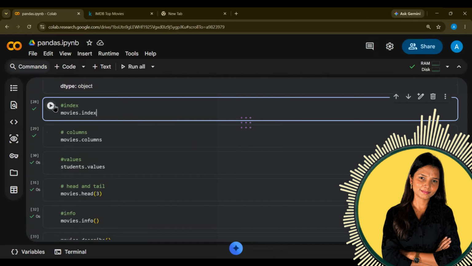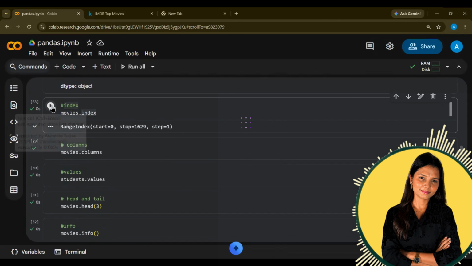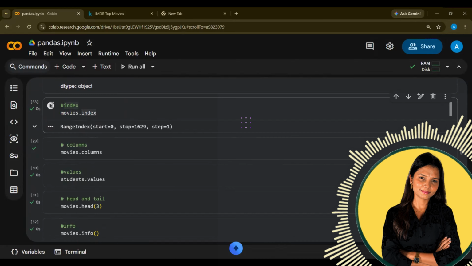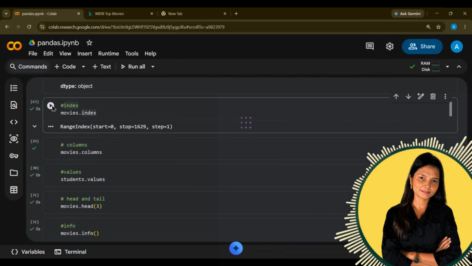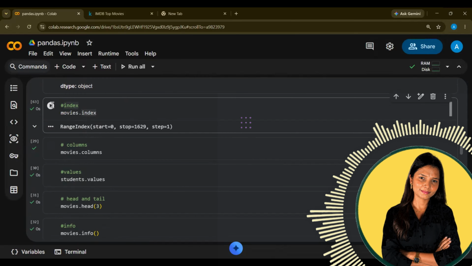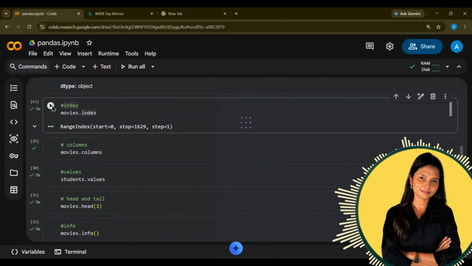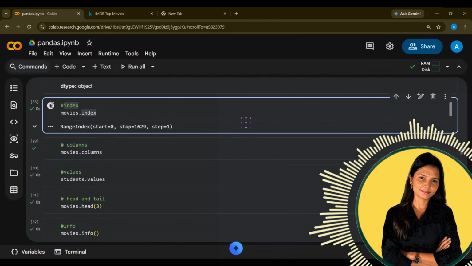Next I want to see what the index is, because we are going to work on it. The index range starts from 0 and goes till 1629 and the step is 1. It means counting 0, 1, 2, 3, 4 like this. If we had numbers like 0, 2, 4, 6 and so on, then the step would be 2. So this is the index attribute to check the index.